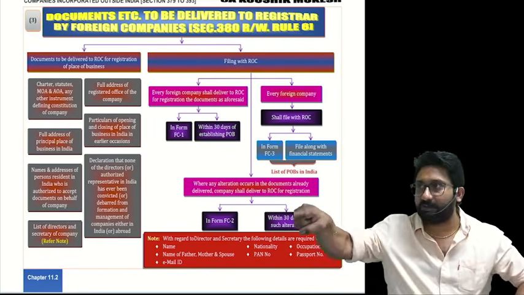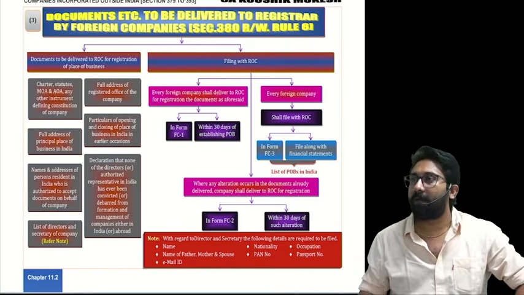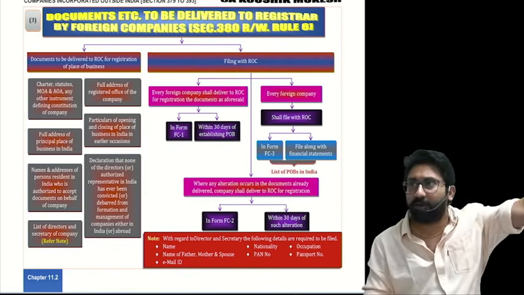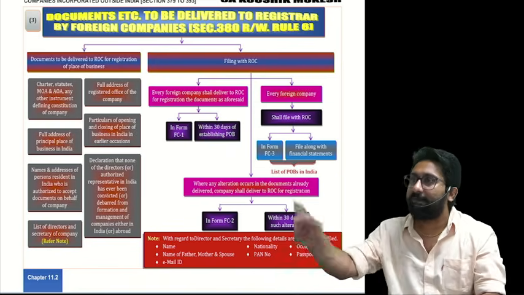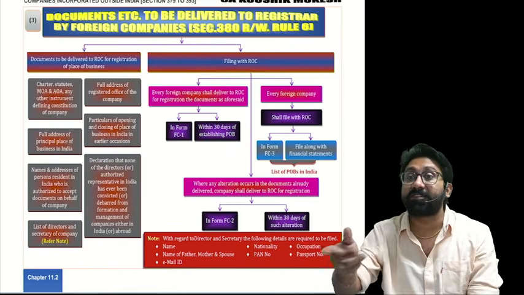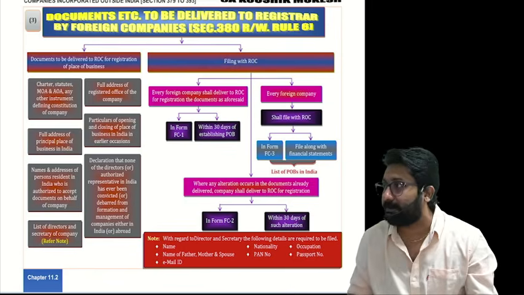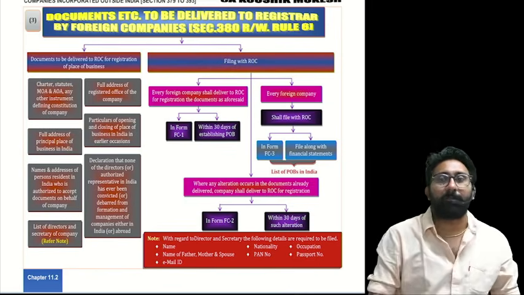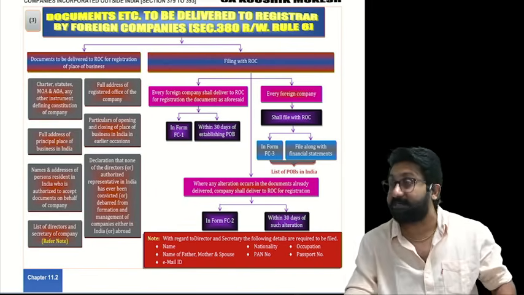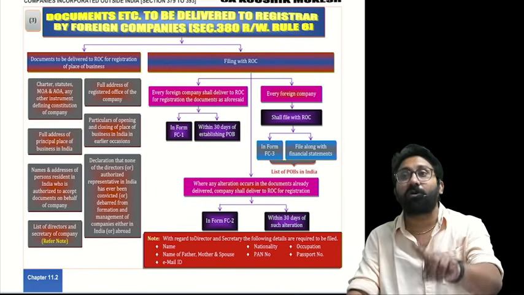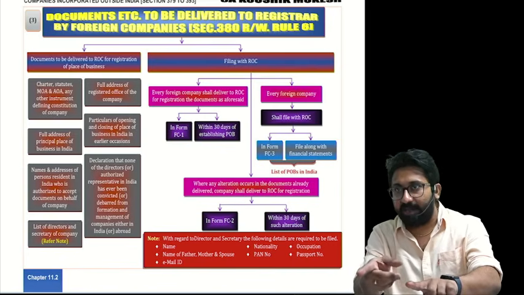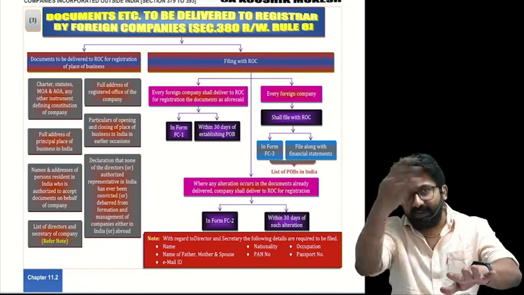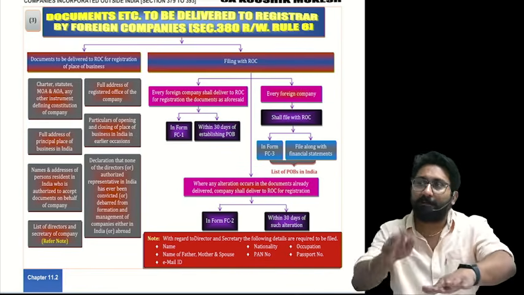Likewise, there should be a structure also for foreign company POBs. What is POB? Place of business. How is it? Almost similar to that. Dead easy section, but it will be asked in the exam, because they will test whether students know the procedure to start a POB in India. But the only difference between normal Indian company incorporation and starting a POB is the order: for an Indian company we file the documents and then incorporate the company, whereas here first you incorporate the company and then file the documents.